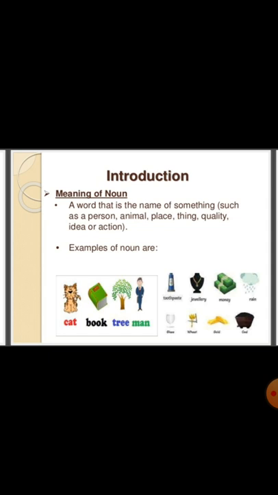Introduction. Meaning of noun. A word that is the name of something such as a person, animal, place, thing, quality, idea or any action means name of anything. For example, like cat, book, tree, man, toothpaste, jewelry, money, rain, flower, etc.